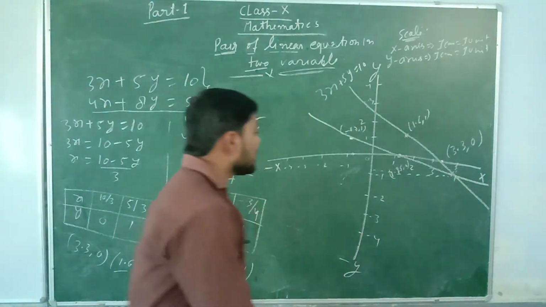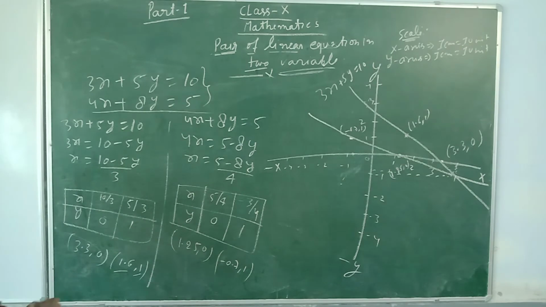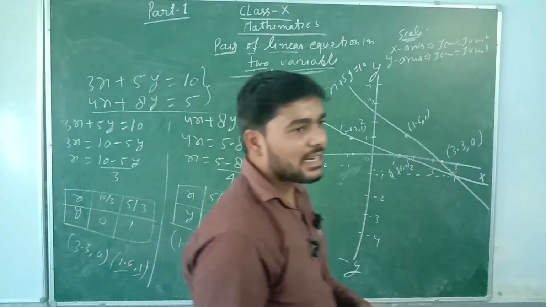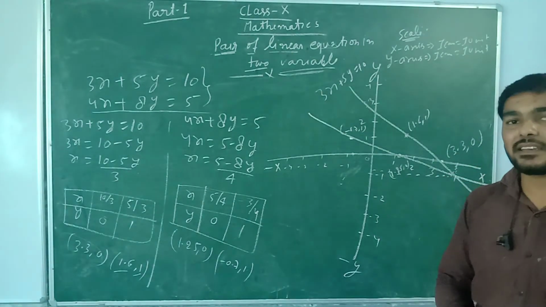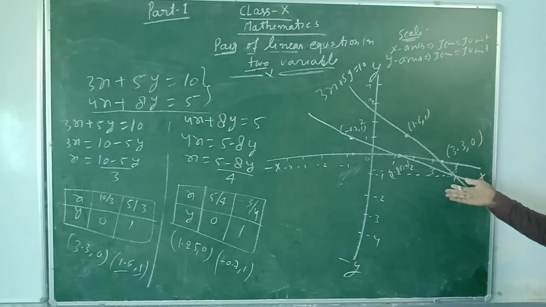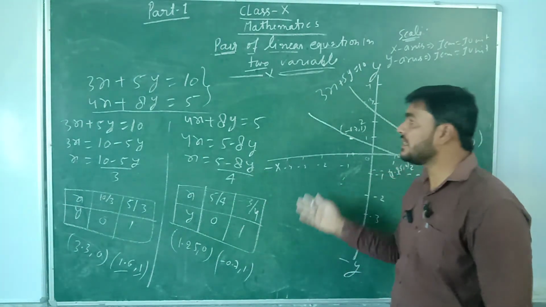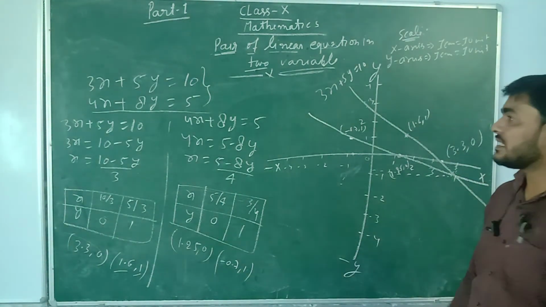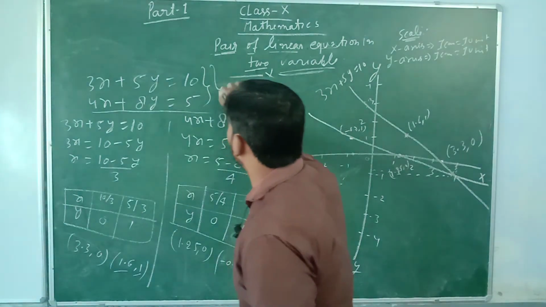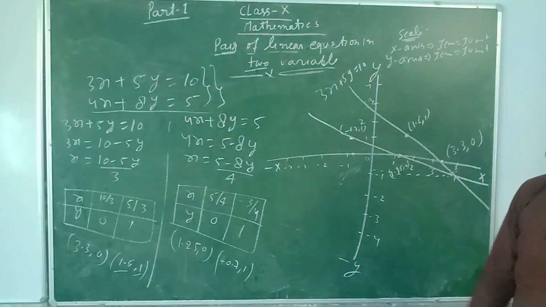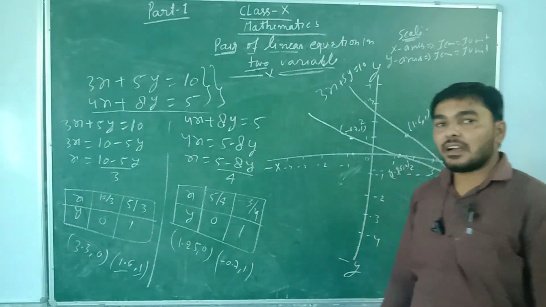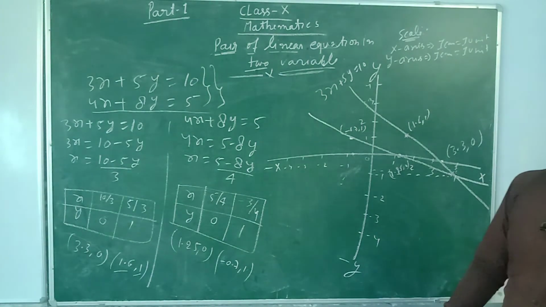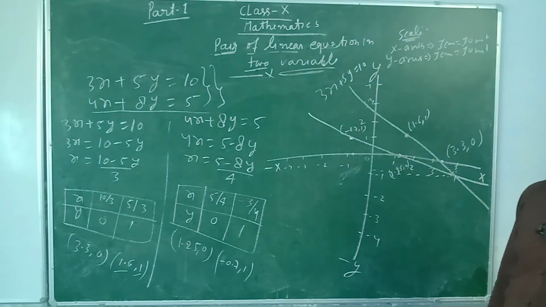Now this is the longest method to show whether the lines are intersecting, coincident or parallel, by calculating completely. Now directly, how will you show that these linear equations are intersecting, coincident or parallel?